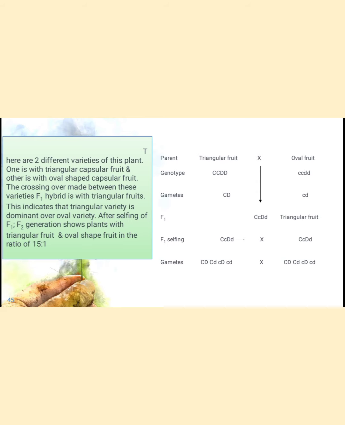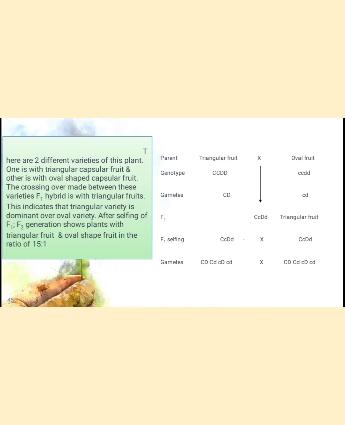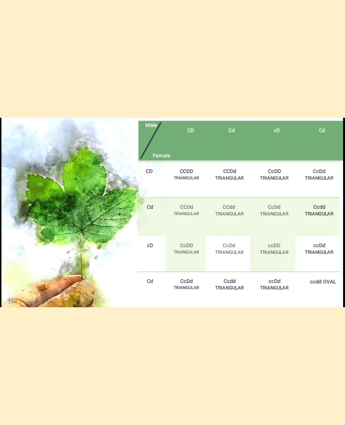The triangular fruit has the genotype capital C, capital C, capital D, capital D, and the oval variety is small c, small c, small d, small d. Then crossing takes place, and the F1 generation produces capital C, small c, capital D, small d, which are triangular fruit. In the F1 generation, selfing will be done. In the F2 generation, gametes are formed. With the help of a checkerboard, we can easily determine the ratio of the F2 generation.